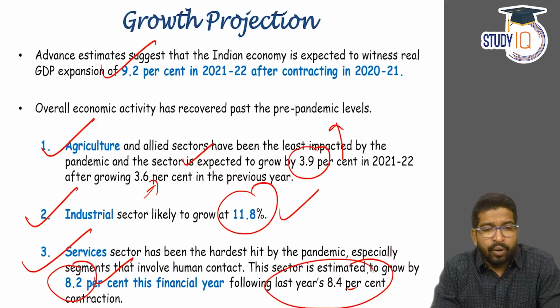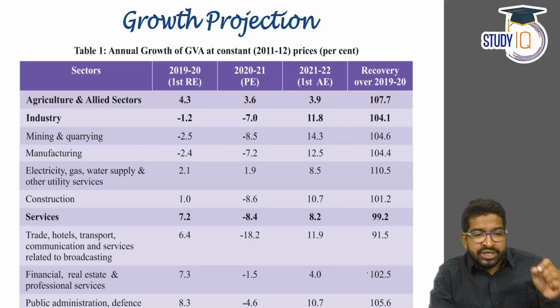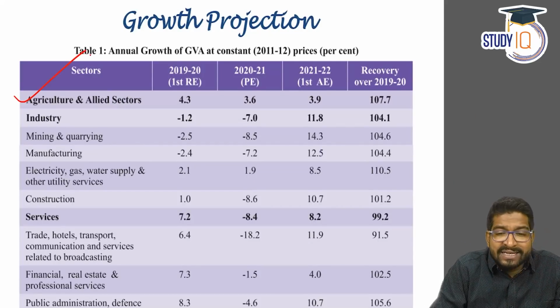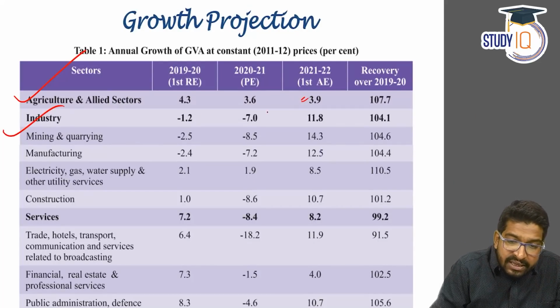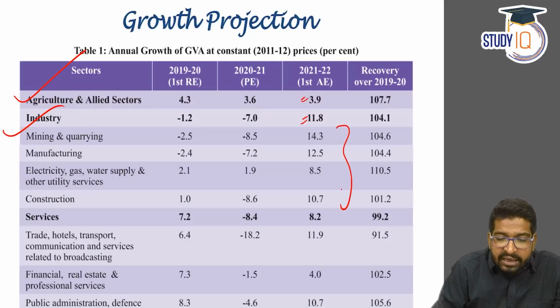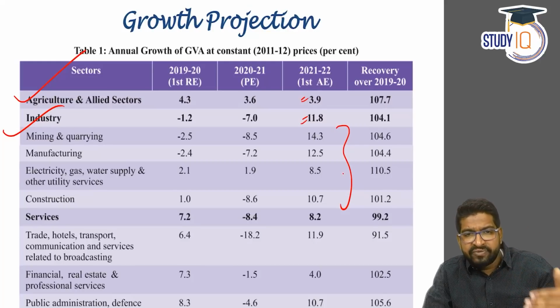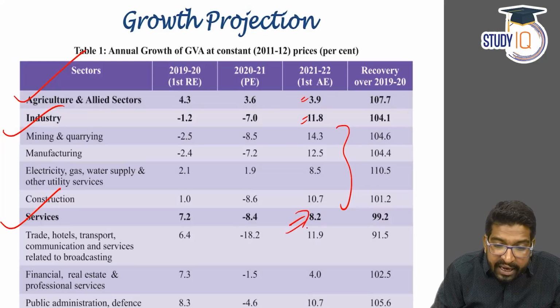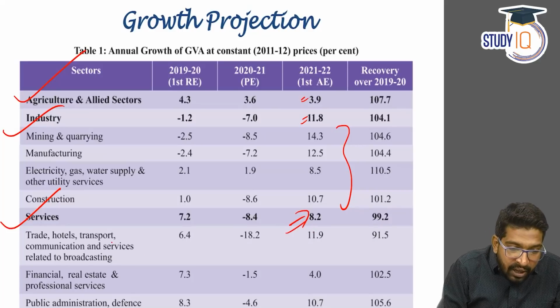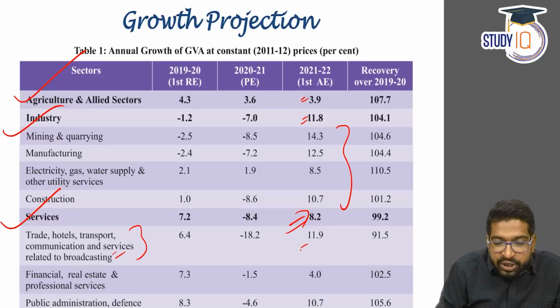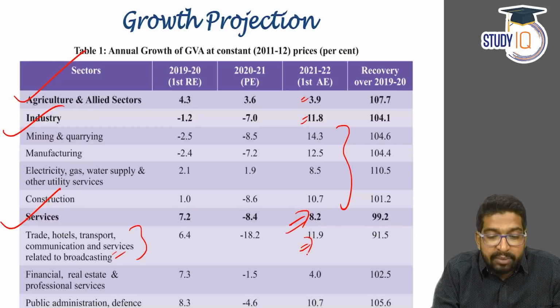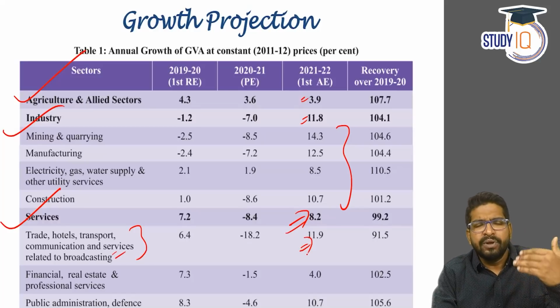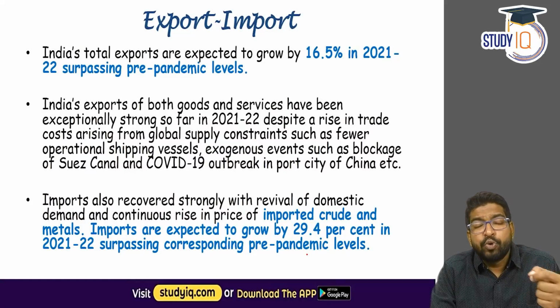sector. Now, again, if you look at growth projections specifically, agriculture allied sector around 3.9%, industry 11.8%. You can see here the segregation of different sectors under industry, and then under the services we are looking at 8.2% growth rate. That too under the trade, hotel, transport, communication, it is quite high, 11.9%. All right. Now, apart from this, export import is going to be in positive.